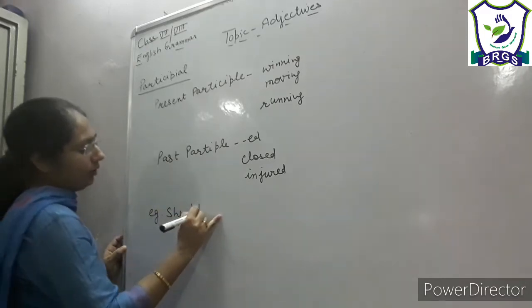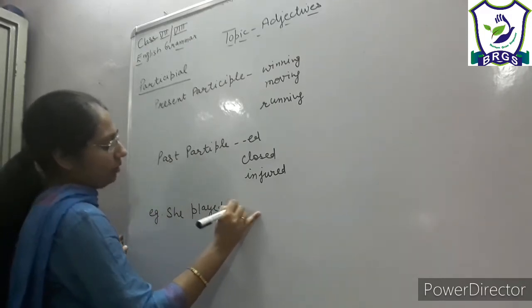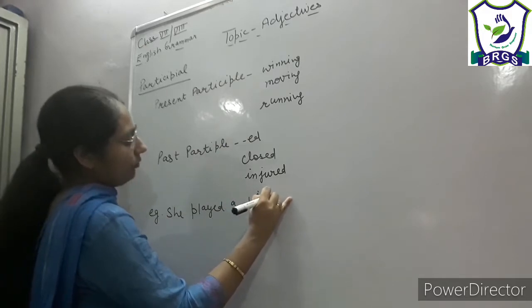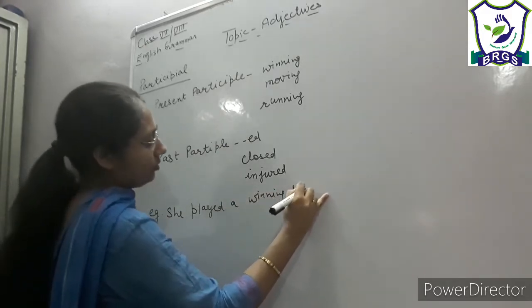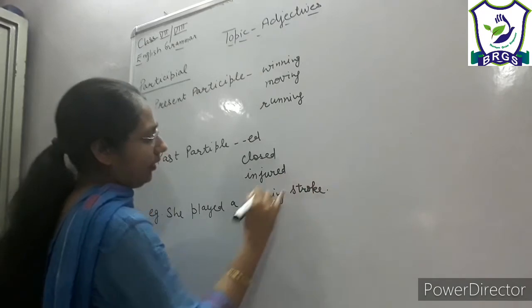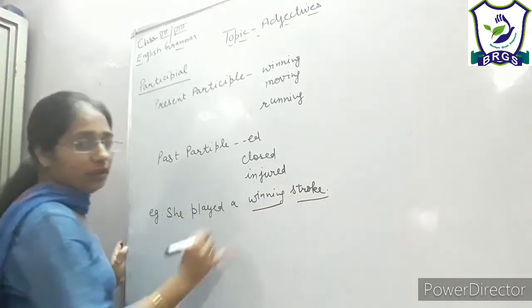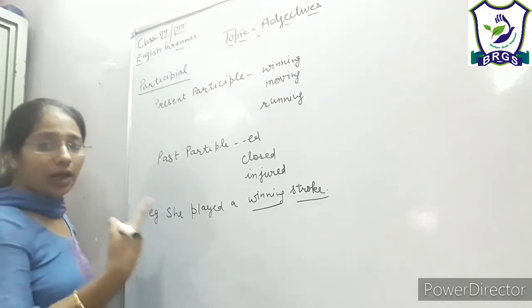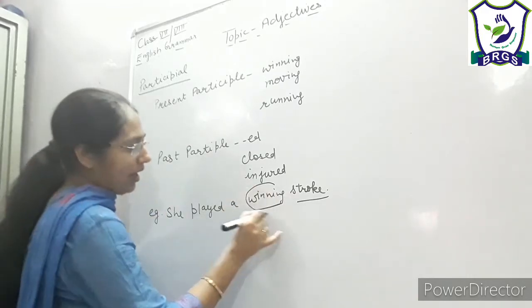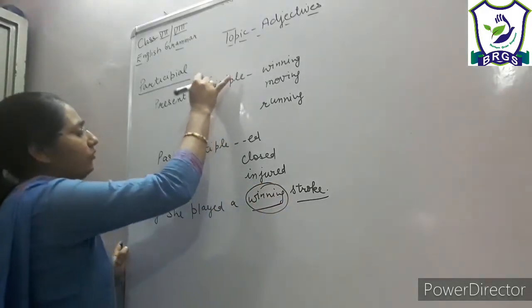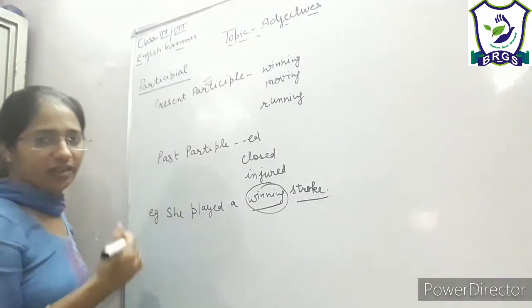She played a winning stroke, right? So now stroke is a noun and winning is telling what kind of stroke. So here the ing form, the present participle form, is working as an adjective, right?